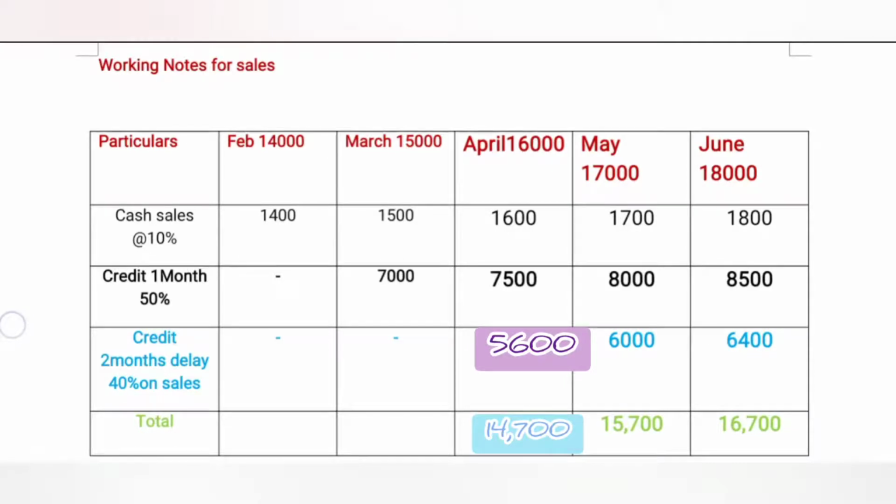Include cash and credit sales. Now we are going to May. It is 1,700, 8,000, 6,000. It is 15,700. Whereas June is 16,700. Now we can go to post these details in the format of the budget.